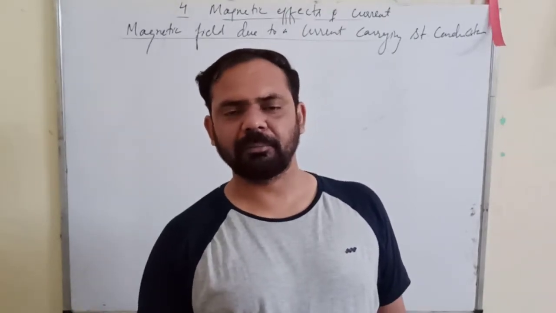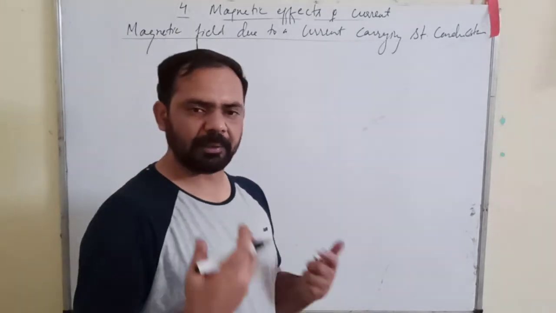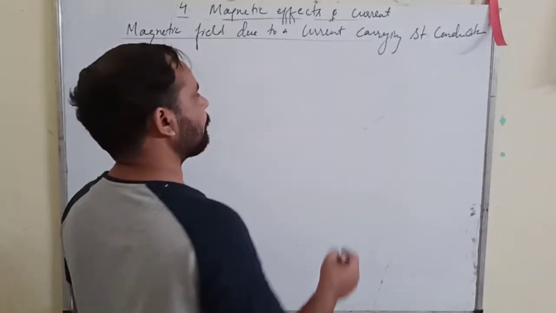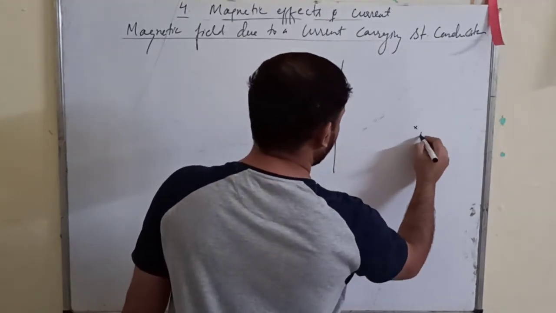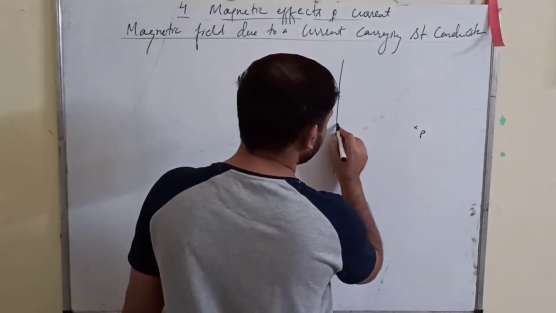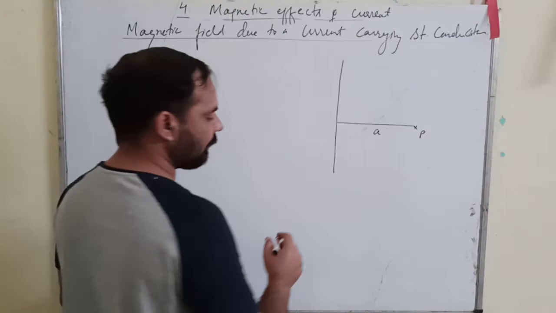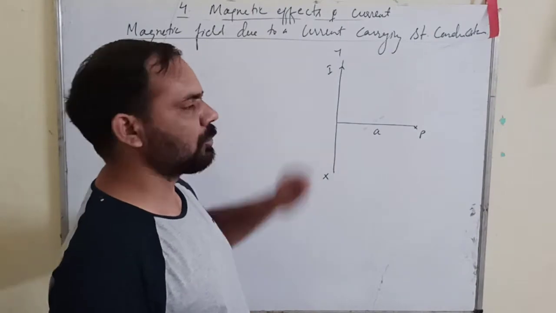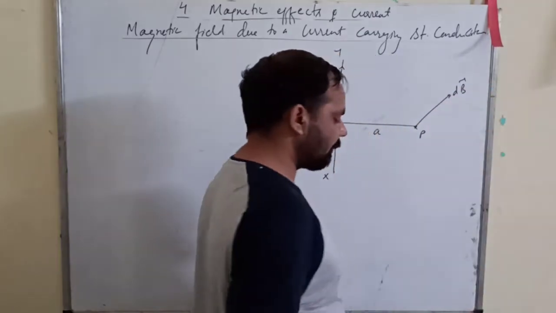Now how that formula will be improvised or developed in particular conditions, means what form it acquires in particular conditions. Suppose we have a straight current carrying conductor, this one, and let us suppose that we want to find the magnetic field at this point P, which is at a perpendicular distance of A from the current carrying conductor. Let us name this conductor XY and suppose that current I is flowing from X to Y. Let us suppose that B is the direction of the magnetic field.